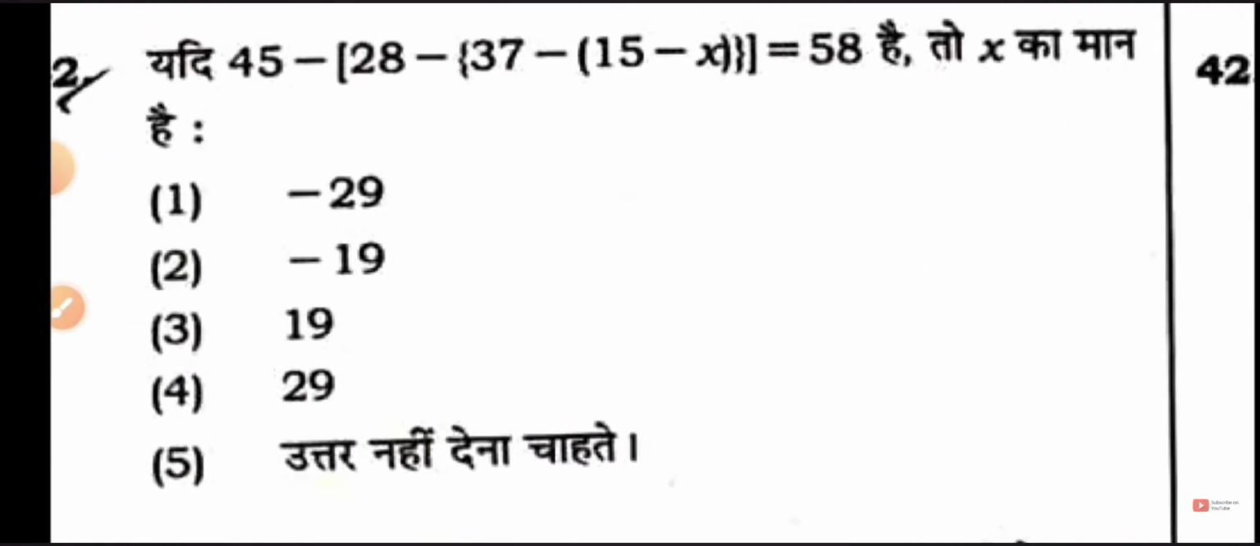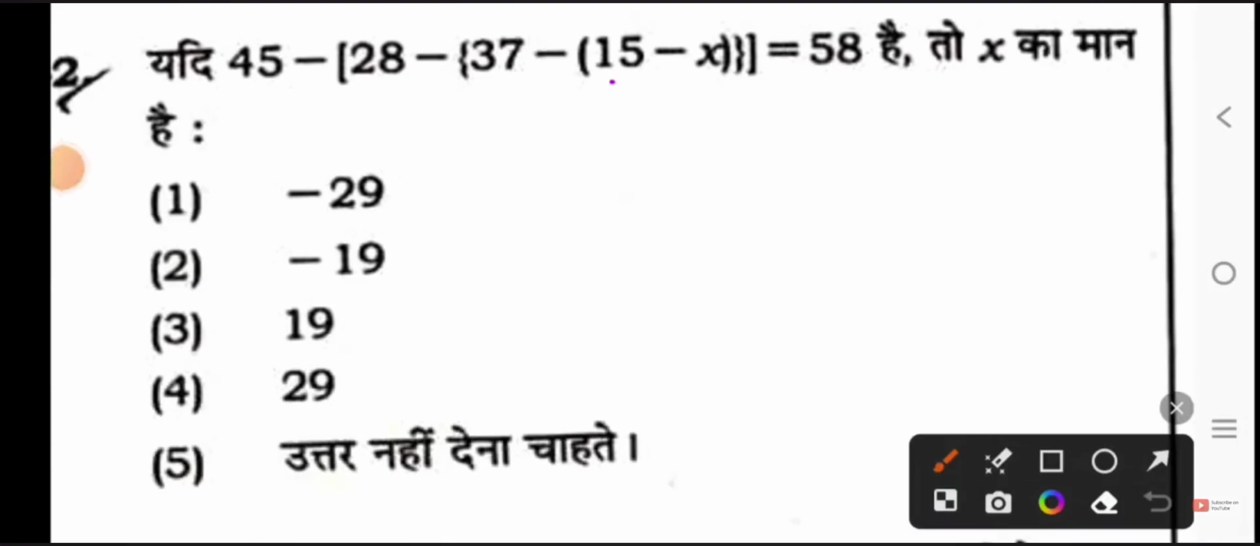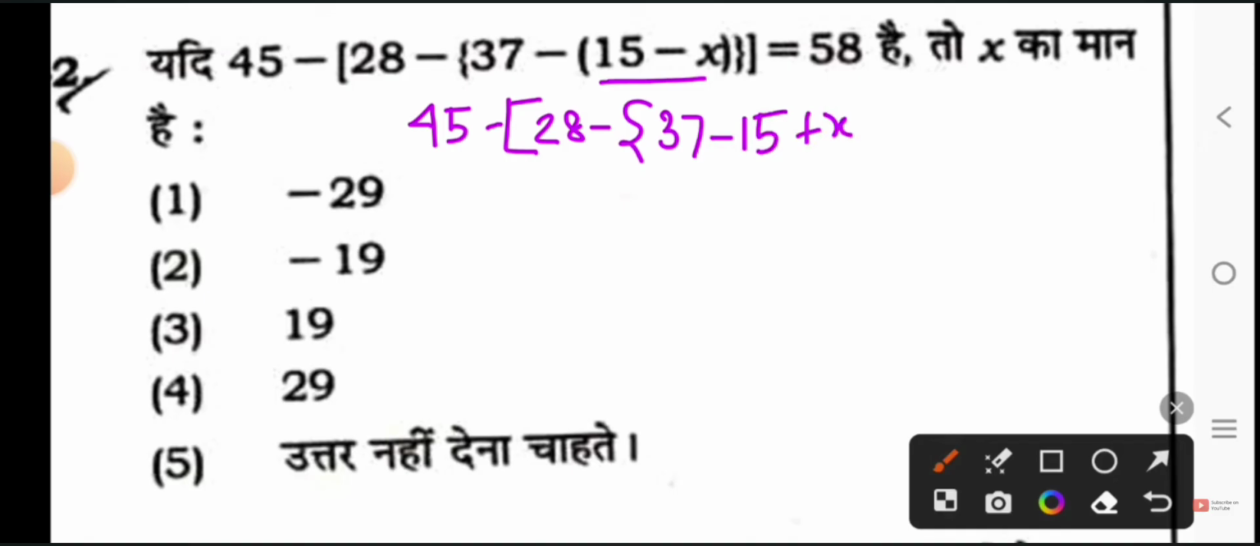Your next question is about simplification. So see, according to the BODMAS rule, first we will solve the small bracket, then the curly bracket and then the big bracket. So we will be able to find the value of x easily. Then we will write down your numbers: 45 minus big bracket 28 minus curly bracket 37 minus. Now if we open the bracket, then 15 of minus and plus will become x minus minus plus, close curly bracket, close big bracket equals 58.